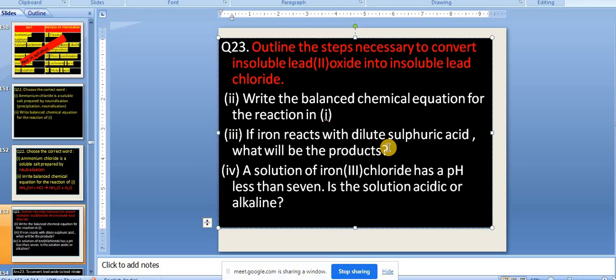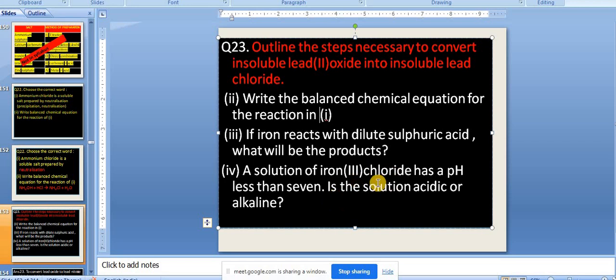Acid, what will be the product? That is easy: FeSO4 and hydrogen. The fourth question is: a solution of iron 3 chloride has a pH less than 7. Is this solution acidic or alkaline? This answer you can give: acidic. It would be acidic.